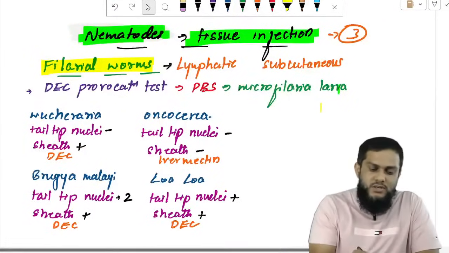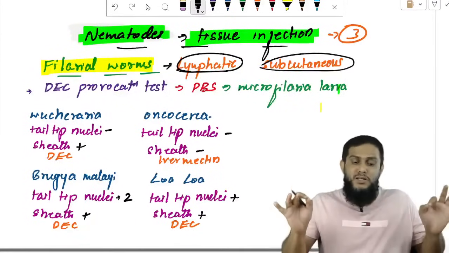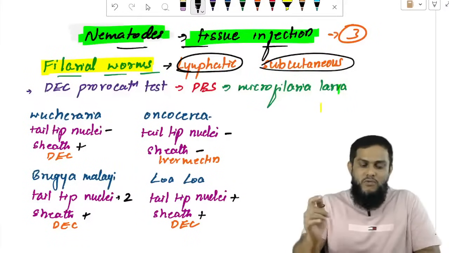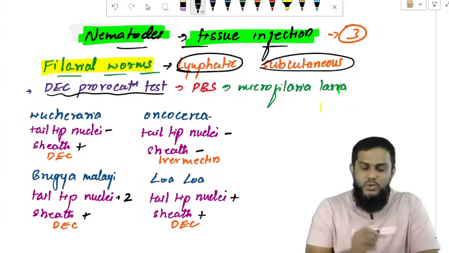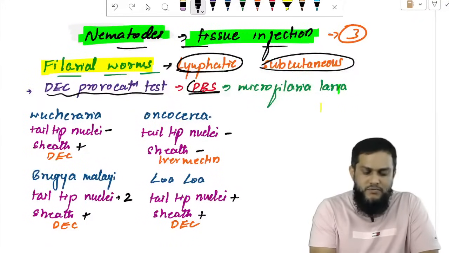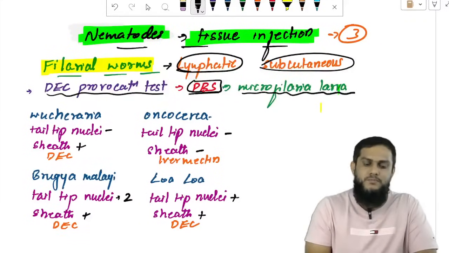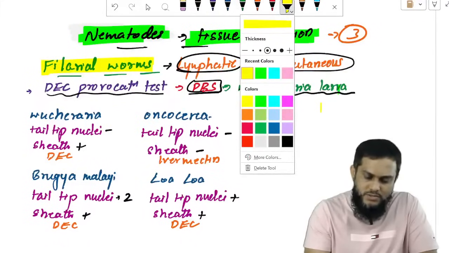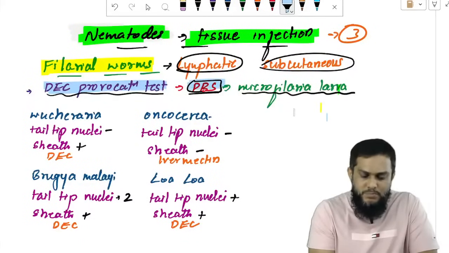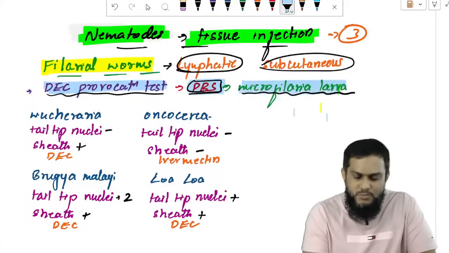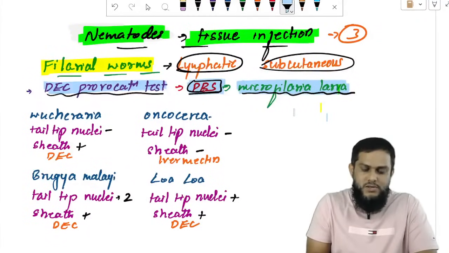Which are the tissues affected? Filarial worm affects lymphatic tissue and subcutaneous tissue. That's why it causes lymphatic filariasis and subcutaneous tissue filariasis. How will you diagnose? Do the DEC provocation test. Then collect the peripheral blood smear, and in the peripheral blood smear demonstrate the microfilarial larva. Very, very important. I want to highlight this.